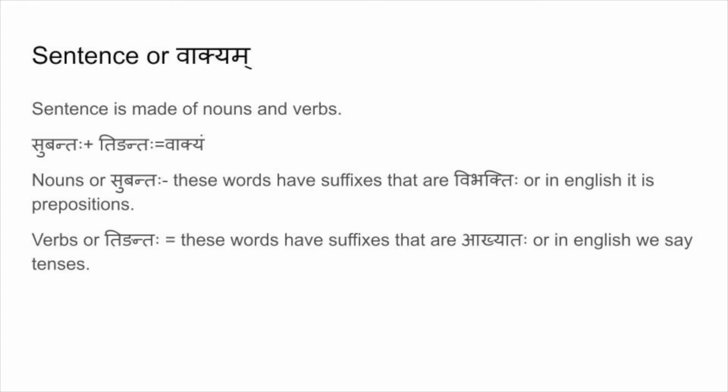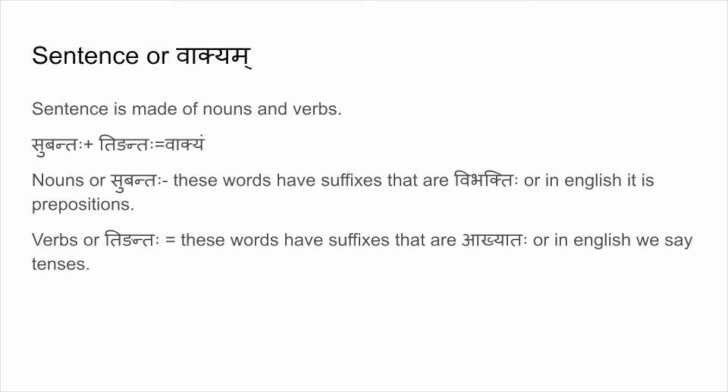So we are going to see these verbs first. Now subantas are vibhakti pratyayas. What's the meaning of vibhakti pratyayas? It means those like in the shabda manjari we use: Ramaha, Ramau, Ramaha, Ramam, Ramena, Raman. In English they are called prepositions.